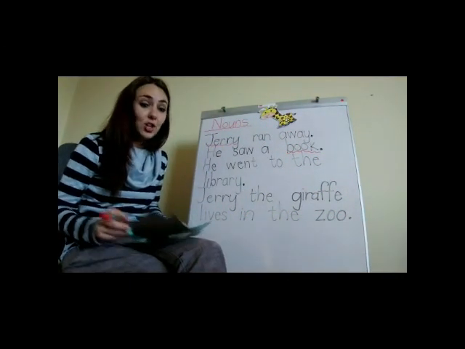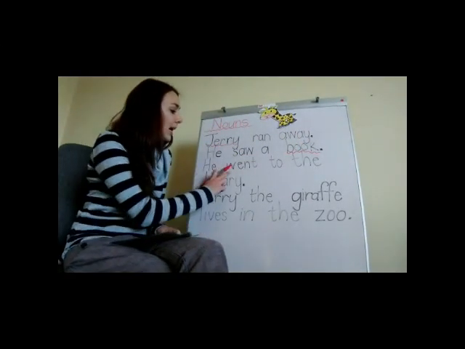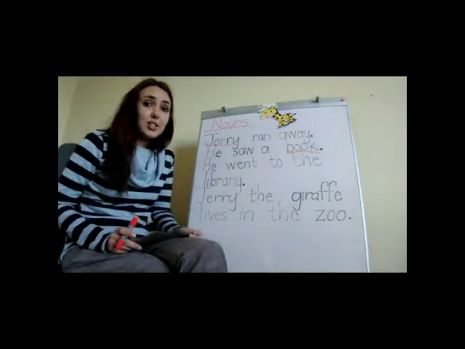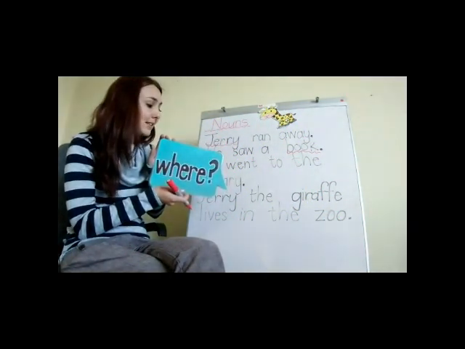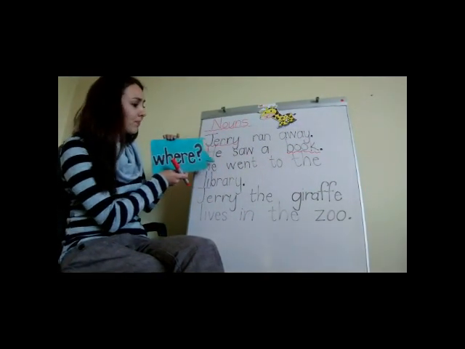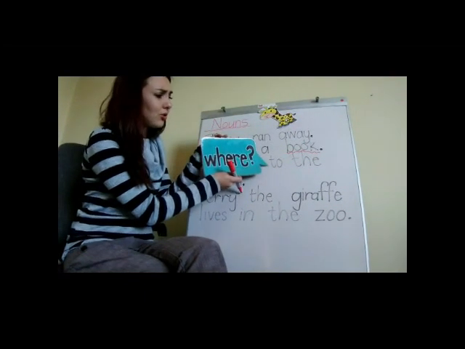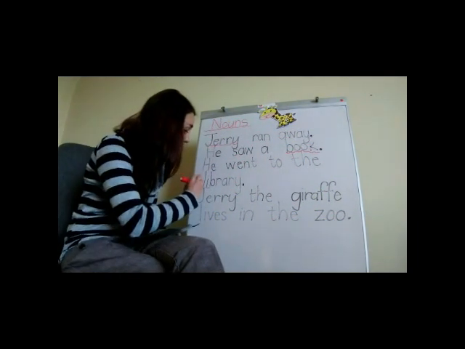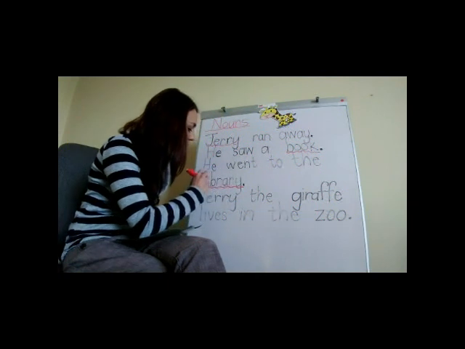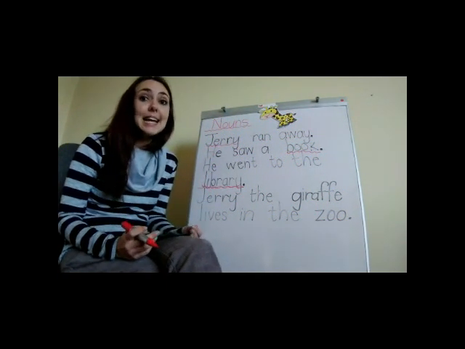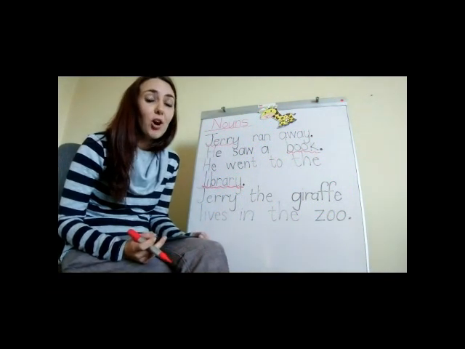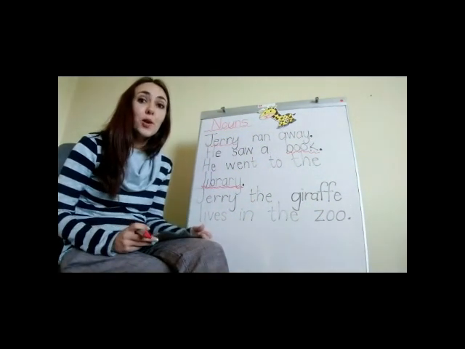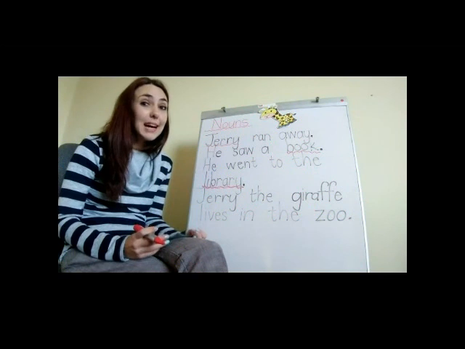Let's do one last example. He went to the library. Okay? I am going to ask the question where for this sentence. He went to the library. Library is a place, so that tells me that library is a noun. It's the name of a place. Alright, now the last sentence that teacher has on her board has all three kinds of nouns in it.